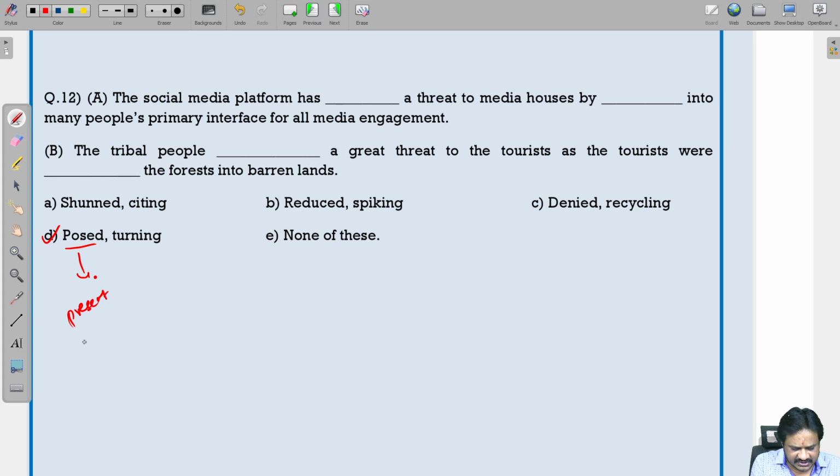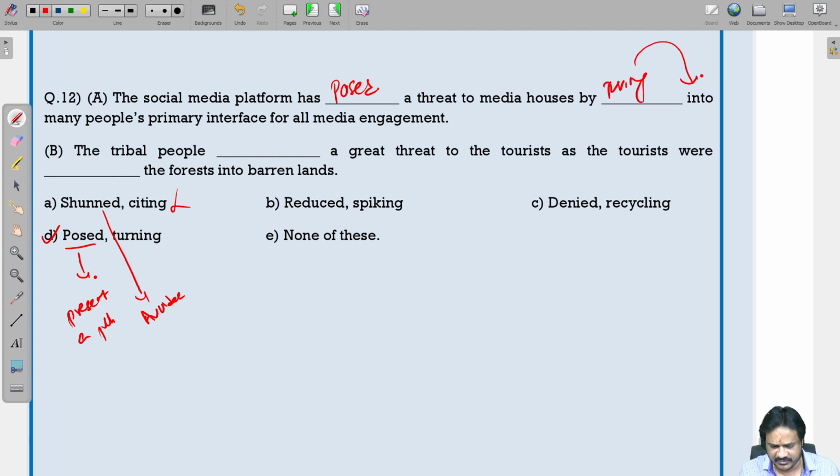Here shunned is there. Shunned means avoided, which is not correct. So the social media platform has posed a threat to media houses by turning, the word followed by the preposition into, many people's primary interface for all media engagement.